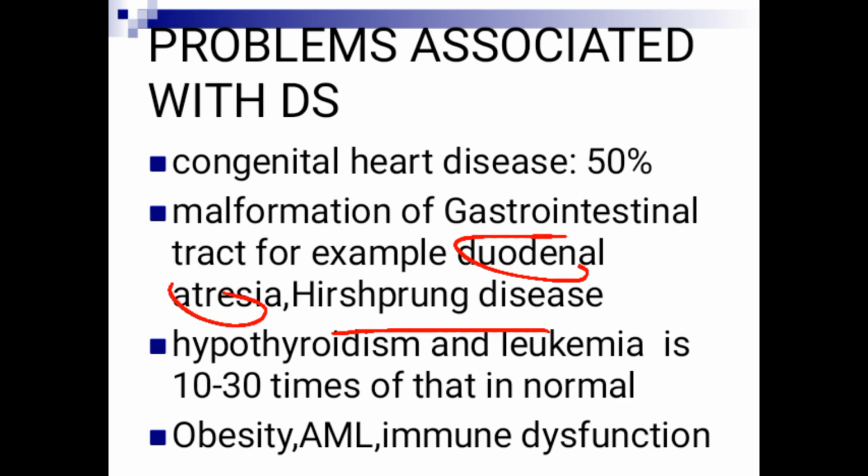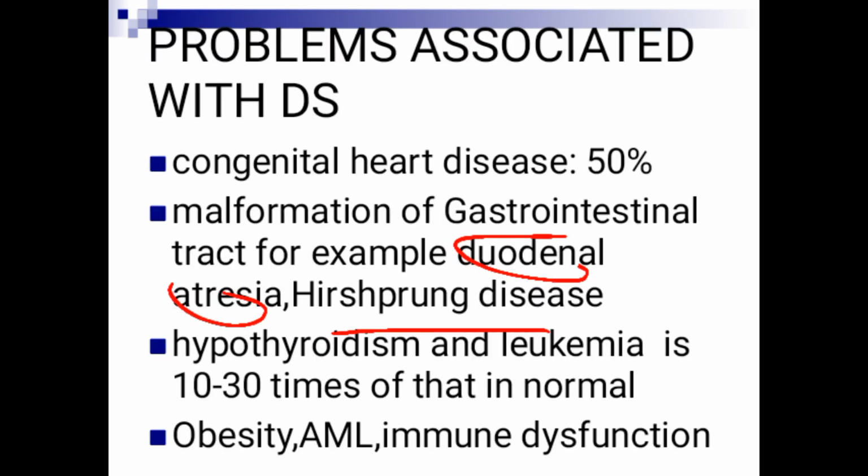Hirschsprung disease is loss of, or complete absence of, ganglia that deal with motility of the GI tract, of the rectal area. So that's called aganglionic. In this case, the patient with Hirschsprung disease can't pass meconium. So they will have failure to pass the meconium, the first stool of a baby, right? Because the meconium is retained, the stomach will be distended, right? So distension of the abdomen, and failure to pass meconium.